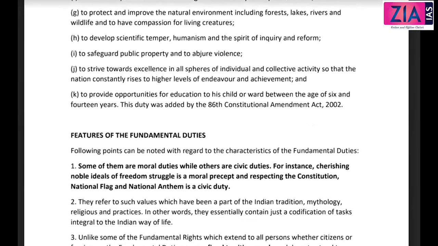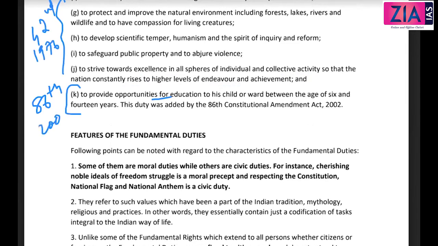To strive towards excellence in all spheres of individual and collective activity, so that the nation constantly rises to higher levels of endeavor and achievement. To provide opportunity, this is the one which I've told you was added later. In which amendment? 86th. So what about the others? 42nd. Which year? 1976. And this one, which year? 2002. Okay, so this is also connected with a fundamental right, and then also one DPSP.